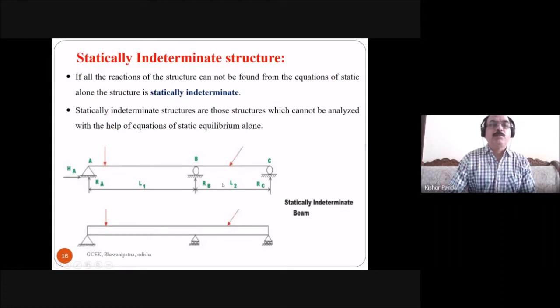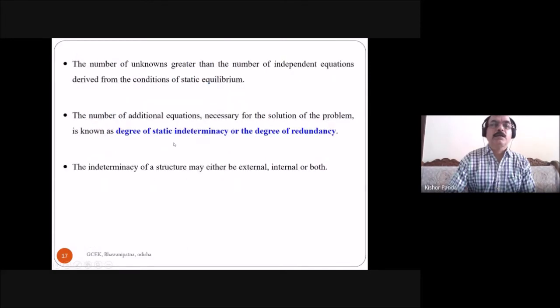It means the number of reactions minus 3, because you have 3 static equations. Here R is equal to 4, and minus 3, so R minus 3, 4 minus 3, is 1. So 1 additional equation. This is called the degree of static indeterminacy, or you can also say degree of redundancy.